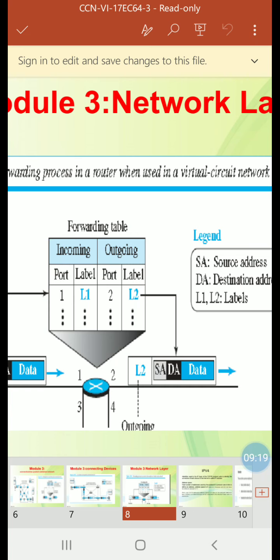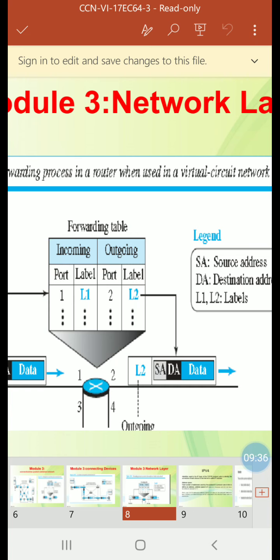Then a three-phase process is used to create a connection oriented service. What are the three phases used? Setup phase, data transfer phase, tear down phase. So these are the three phases used to create a connection oriented service.